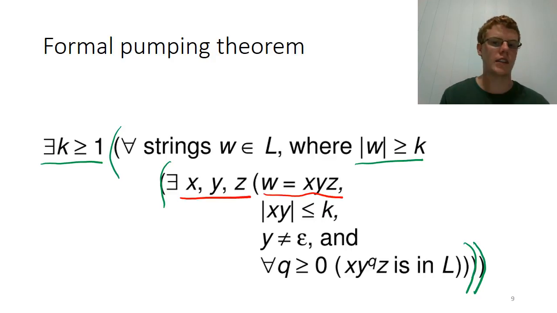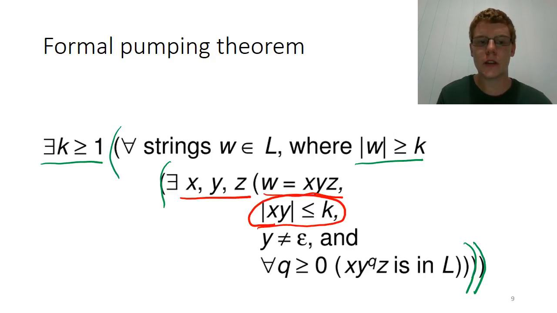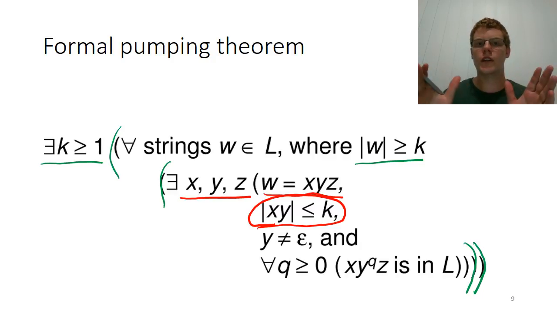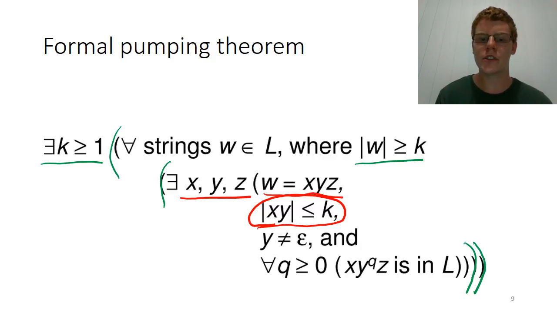And this is exactly the same as we said before, where the number of symbols in x and y put together is less than or equal to this k value, which specifies the minimum length of a long string for the language, and y, the middle bit, is not empty, and all of the strings that we can make by either removing y, that is setting this q to 0, or repeatedly inserting y between y and z, are also in L. So this looks long, but it's actually a very simple statement that is true for all regular languages.